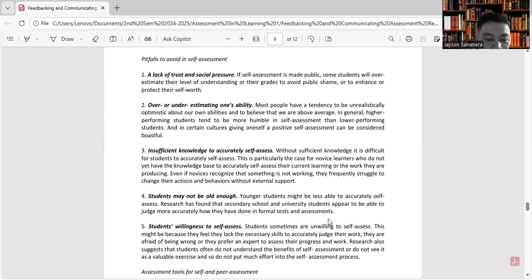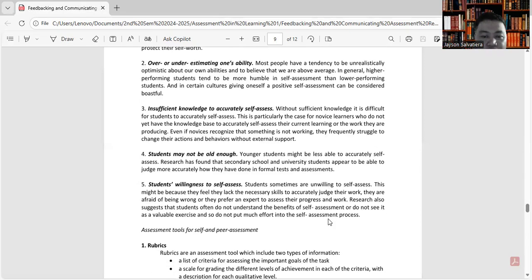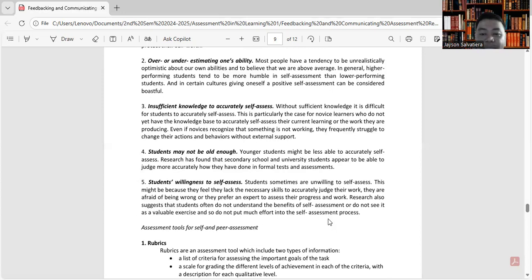Number 5 is students' willingness to self-assess. Students sometimes are unwilling to self-assess. This might be because they feel they lack the necessary skills to accurately judge their work, they are afraid of being wrong, or they prefer an expert to assess their progress and work. Research also suggests that students often do not understand the benefit of self-assessment or do not see it as a valuable exercise and so do not put much effort into the self-assessment process.